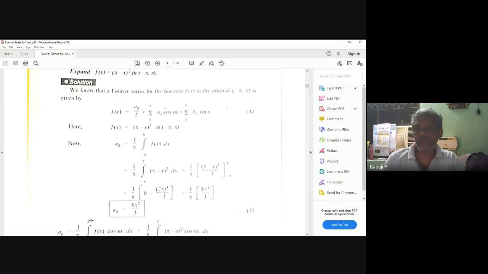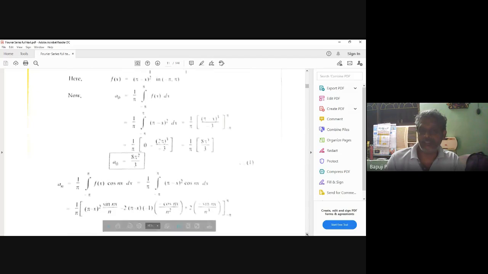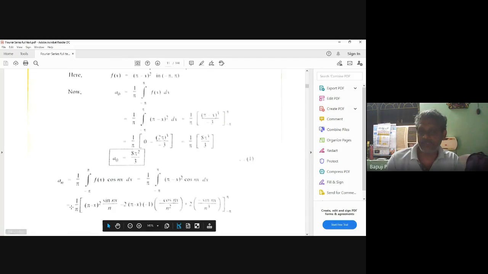Then if you do it by parts, you keep (pi minus x) whole square as u, with cos nx as v. The integration of cos nx is sin nx by n. Then minus, what you did not integrate, you differentiate. The differentiation of (pi minus x) whole square is 2 into (pi minus x), because it is a function of a function. The derivative of minus x is minus 1, so it is 2 into (pi minus x) into minus 1.